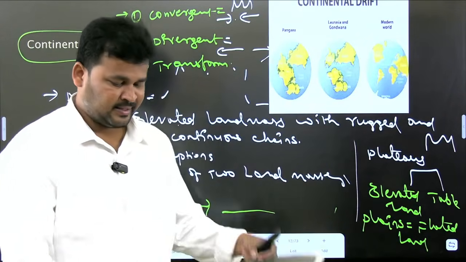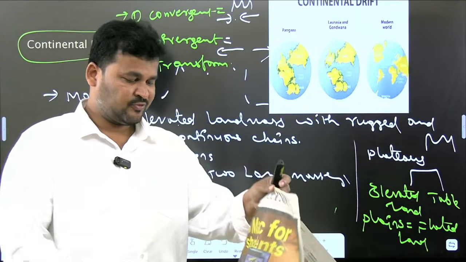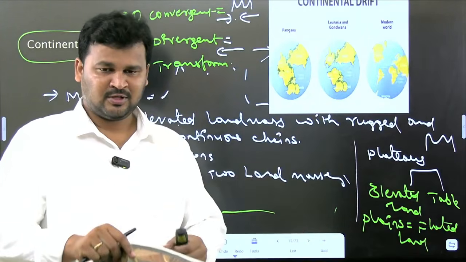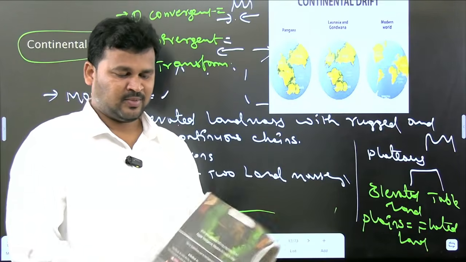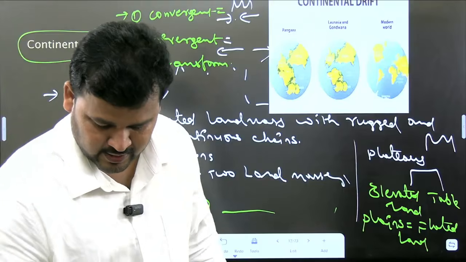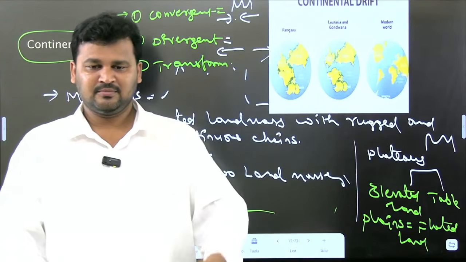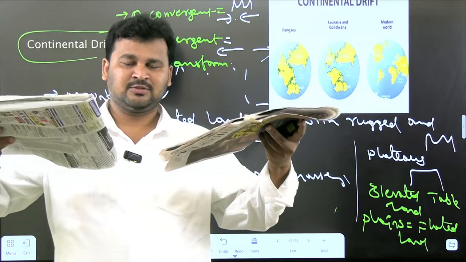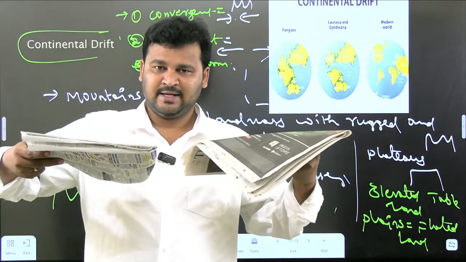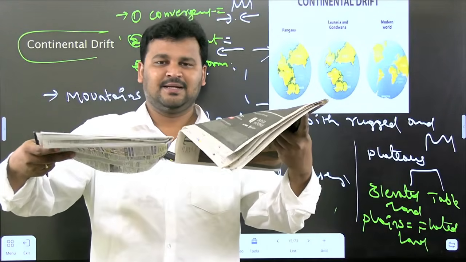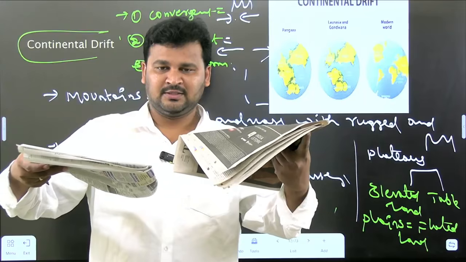Whenever tectonic plates move away from each other, like this was one tectonic plate, and this was the second tectonic plate. Observe here, these two plates are moving away from each other like this. This was the initial position and they moved away from each other.